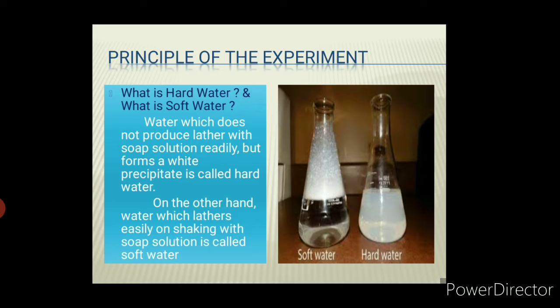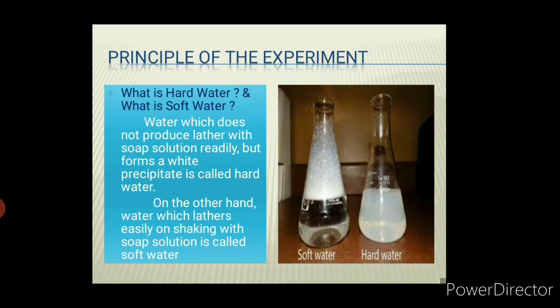As you can see in this picture, soft water produces lather, hard water doesn't produce any lather. By this we can classify what is soft water and what is hard water. This is one of the basic experiments to know whether the given water is hard or soft. Just add a few drops of soap solution into it and shake it. If it lathers, then it is soft water. If it doesn't form any lather, it is hard water. But by doing this experiment, we will not know what amount of hardness that water contains.